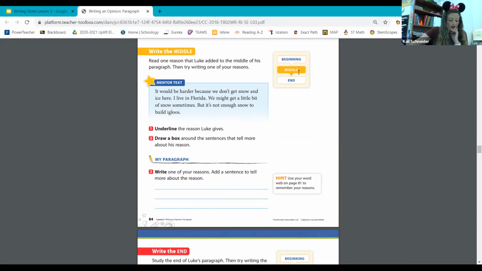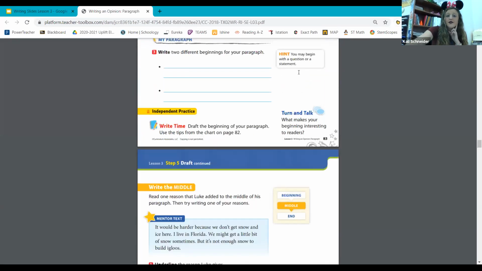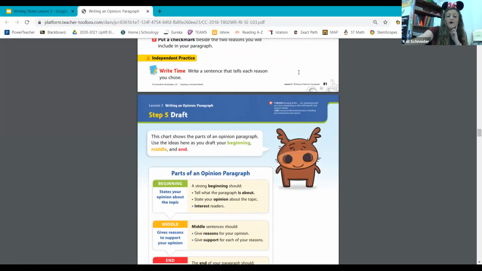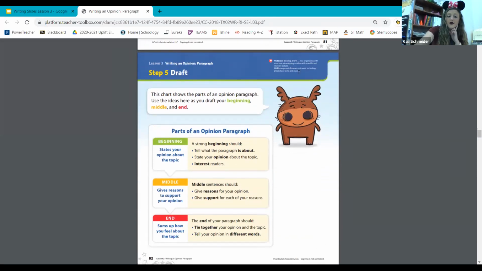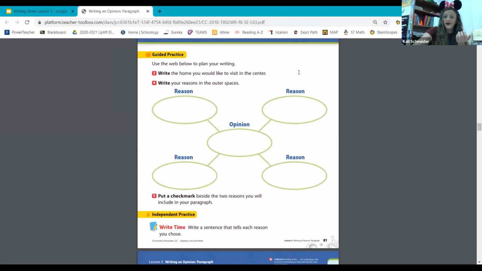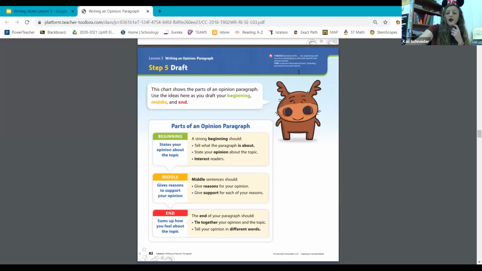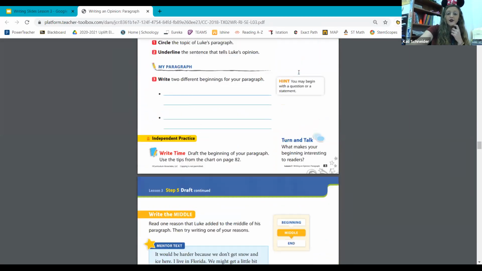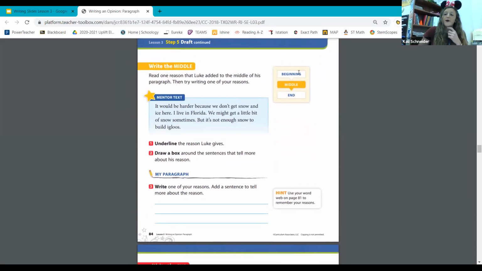So we have an introduction, and on page 82, we have already gone through our webs, and we are on our middle right here, right? We can see what our middle should do: give reasons to support your opinion. And all of those reasons that we're going to be writing about should come from our web that you already brainstormed and drafted on page 81, and checkmarked your 2 details that you're going to include for your reasons in the middle part of your opinion paragraph. So back to page number 84, and I'm going to make sure I flip back to page 81 to help me with my work today.